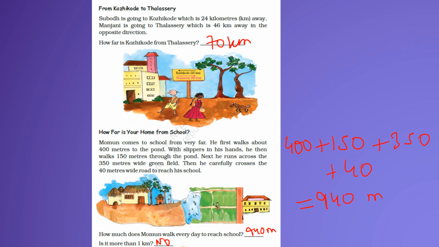The next question, we are given this information which I have simplified over here. So we will add everything, the total distance Moment covers. We will get 940 meters. Is it more than 1 kilometer? No, because 1000 meters make 1 kilometer. So it is definitely less than 1000 meters. So it is less than 1 kilometer.